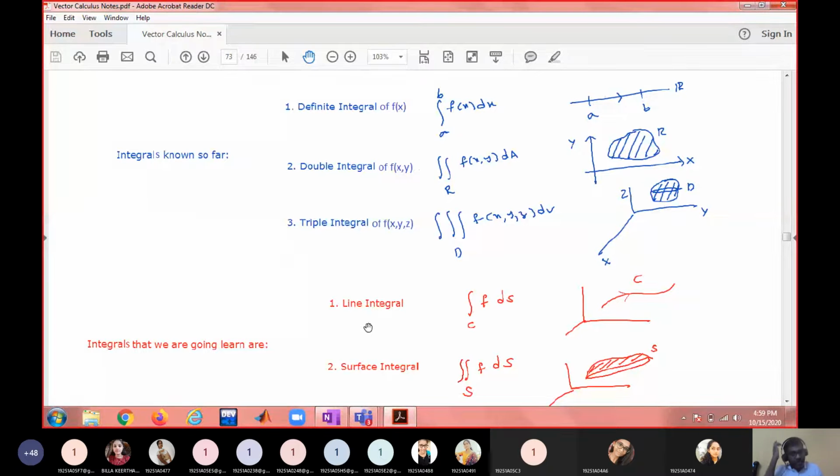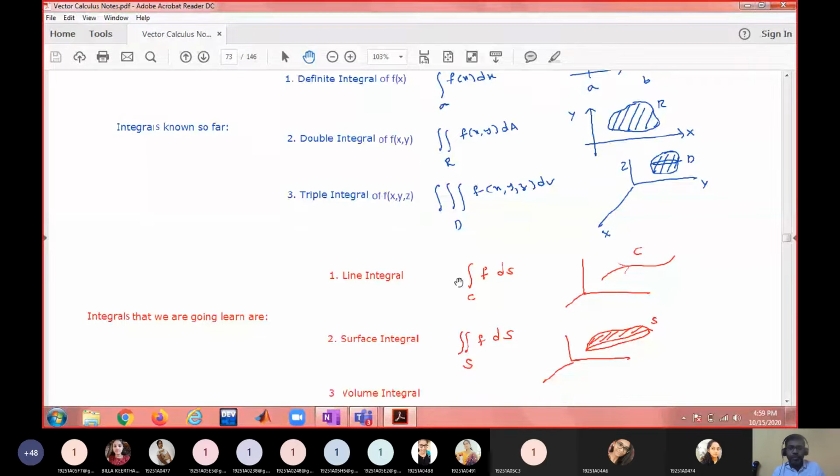ECE and EEE students also listen carefully, because the same line integral concept you are going to see in complex integration in mathematical analysis, where we call it contour integration. When in the space you are integrating over a curve, orientation must be mentioned, from where to where.